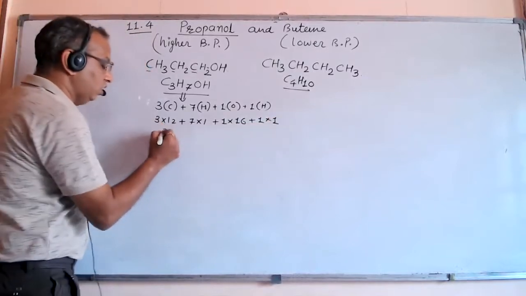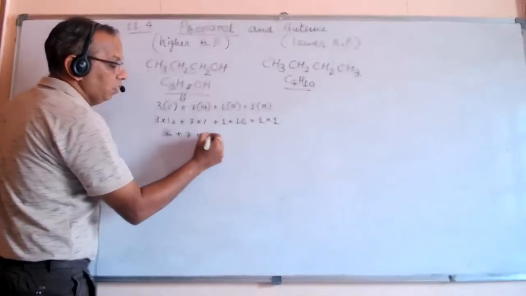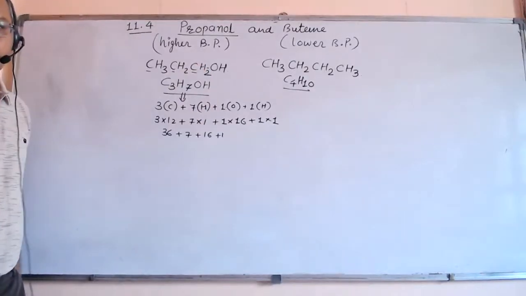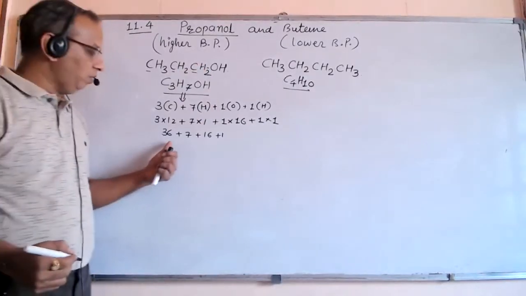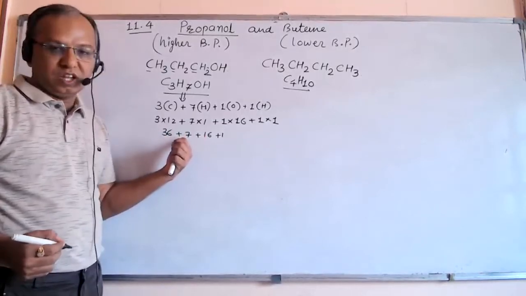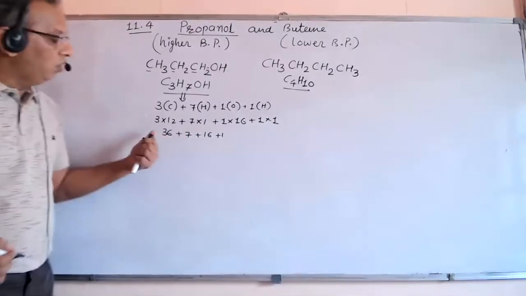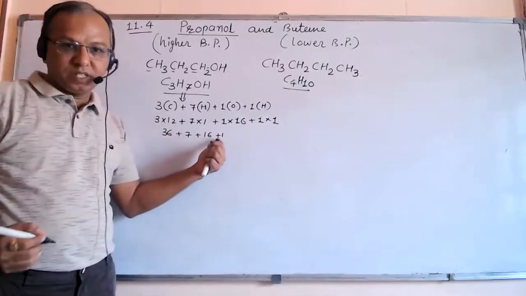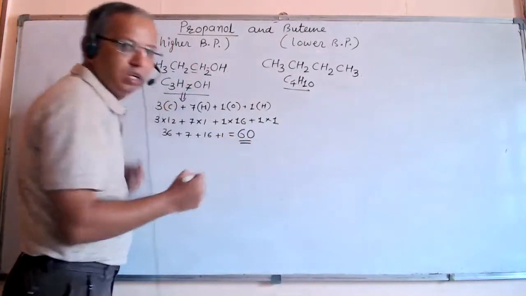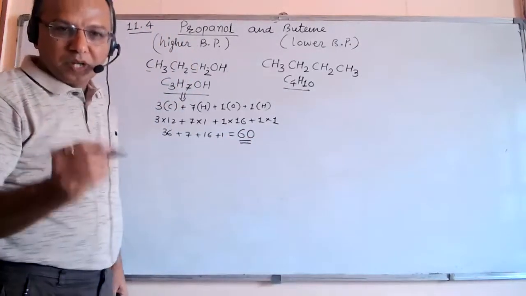This is 36 plus 7 plus 16 plus 1, which is 60 gram per mole.